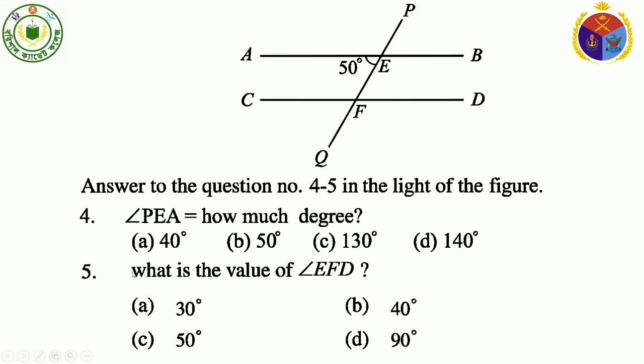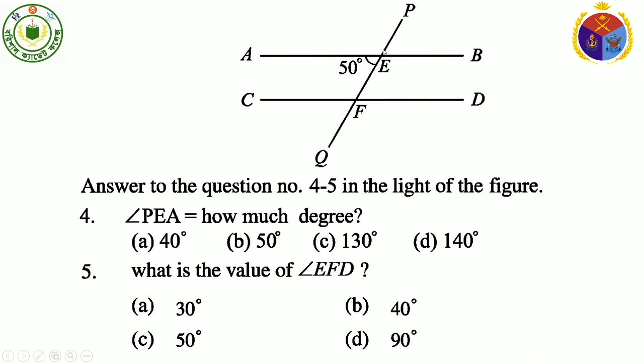Next question 5. What is the value of angle EFD? It's a very easy question, dear cadets. You all know about alternate angles, interior alternate angles. See, AB and CD lines are parallel and PQ is their transversal.